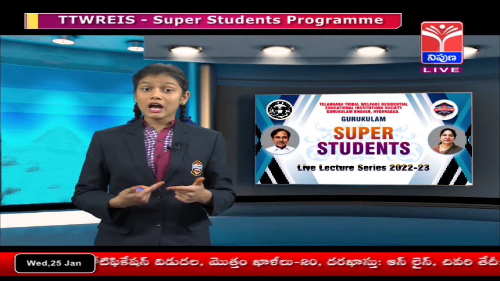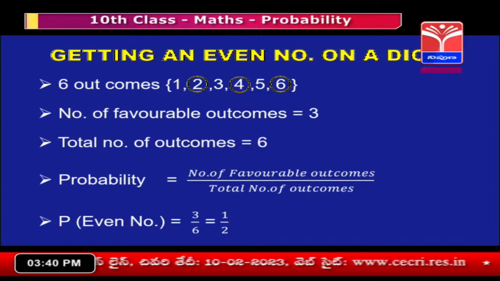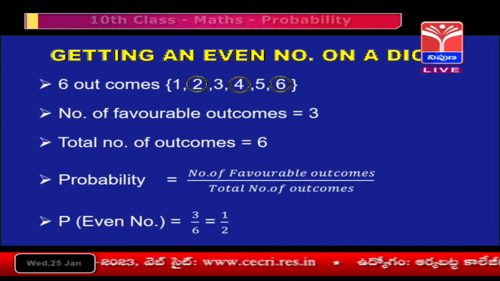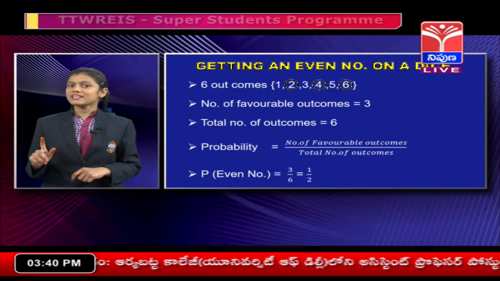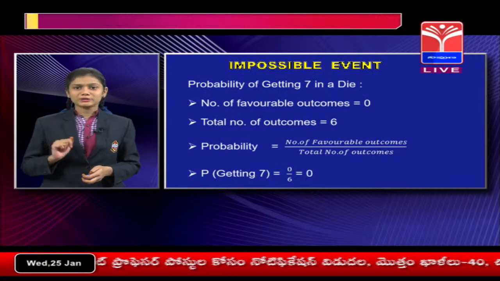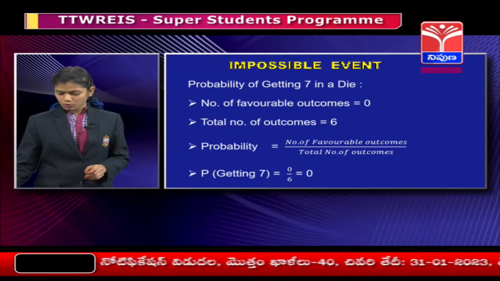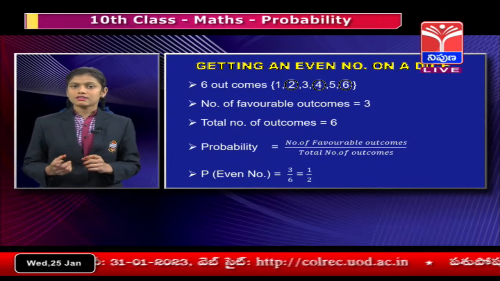So the favorable outcomes here are 3 and the total outcomes are 6. According to our probability formula, getting an even number is 3 by 6, that is nothing but 1 by 2.